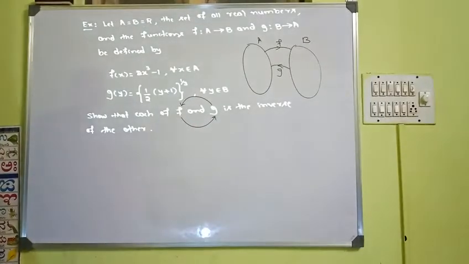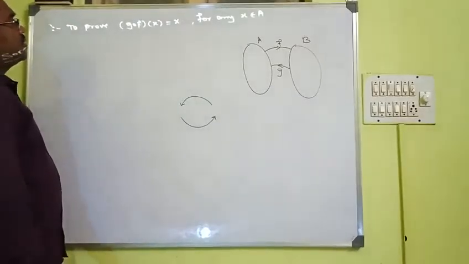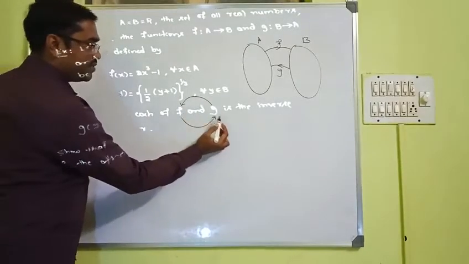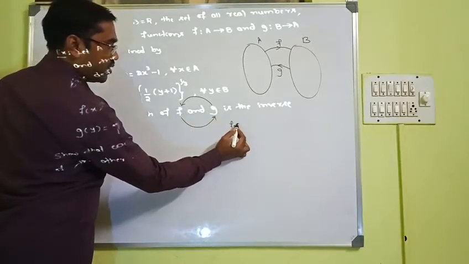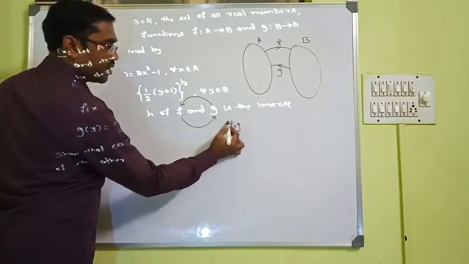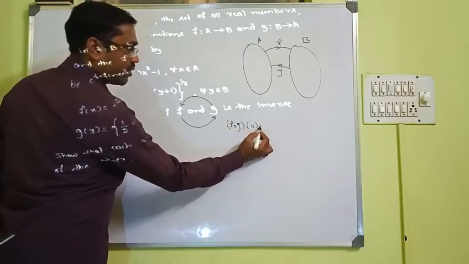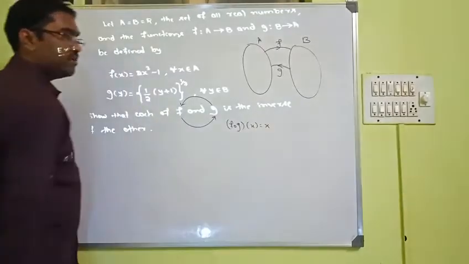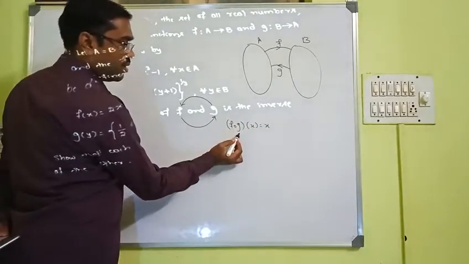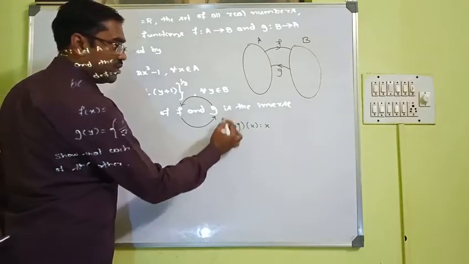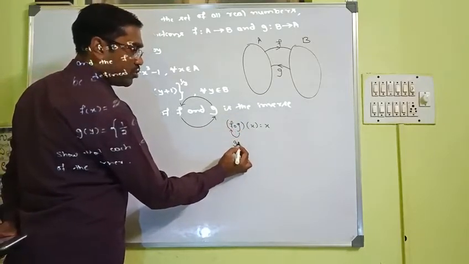Let us prove now. To prove f is the inverse of g, we already know that if you take the composition and apply it on any element, and you get back the same element, then we say g is the inverse of f. Not only in this way, we need to prove it the other way also.